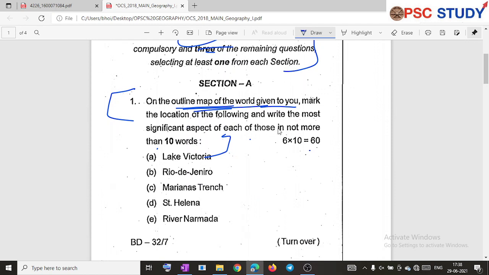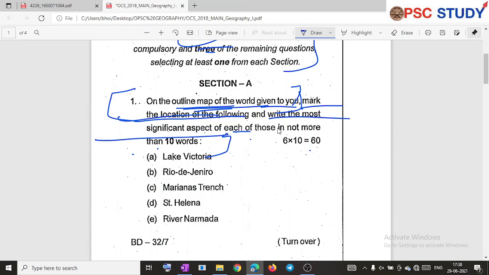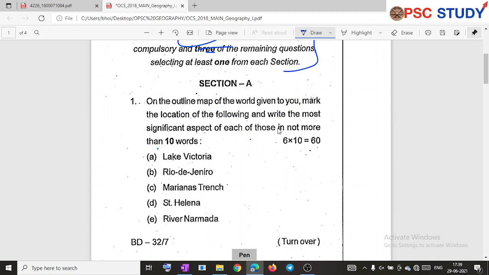What they have asked you to do is mark the location of the following and write the most significant aspect of each of those, not more than 10 words. So two major things they have mentioned: you have to mark the location, and you have to write the most important aspect. What is the most important aspect? The geographical, most significant aspect.